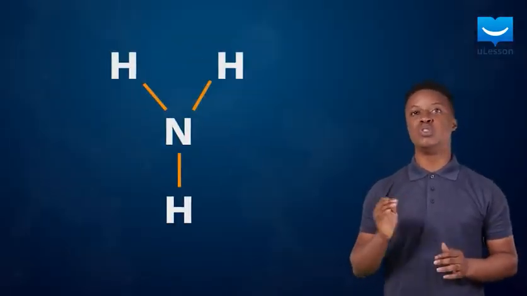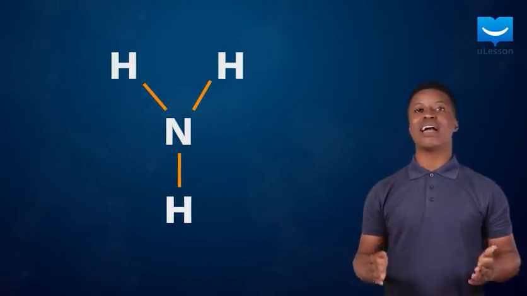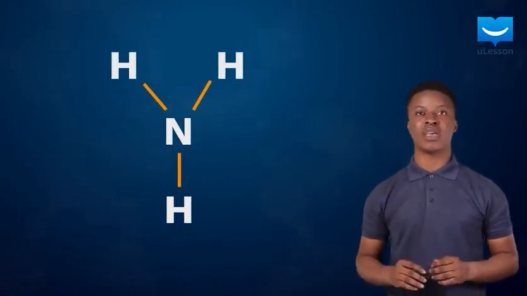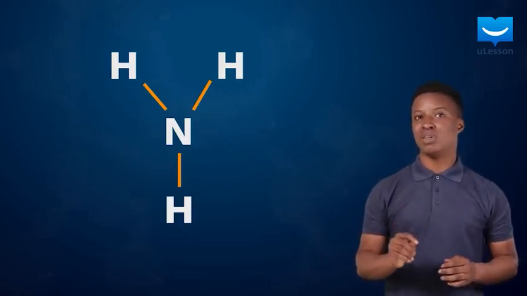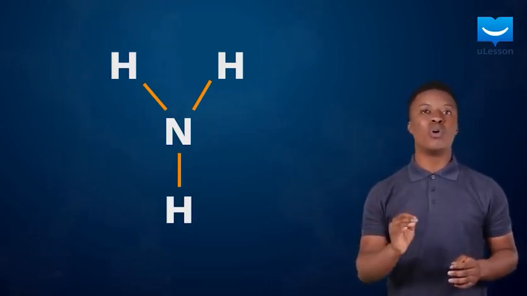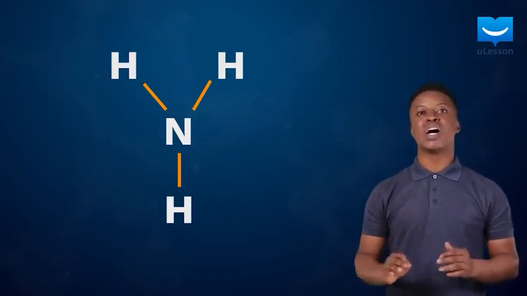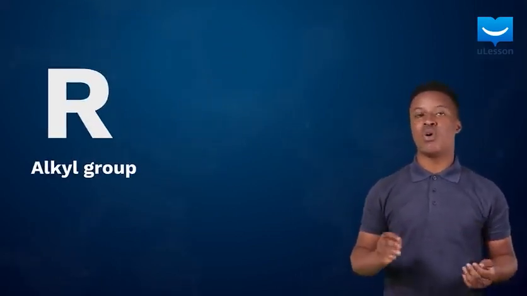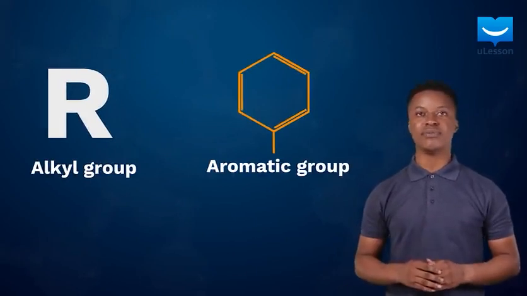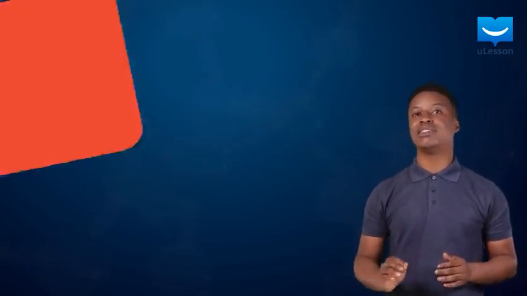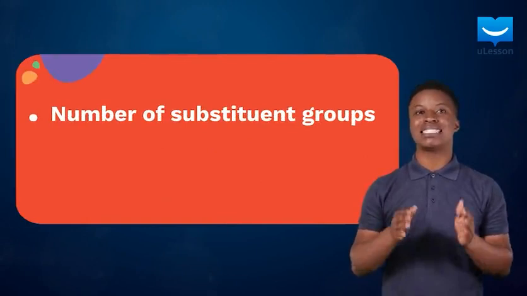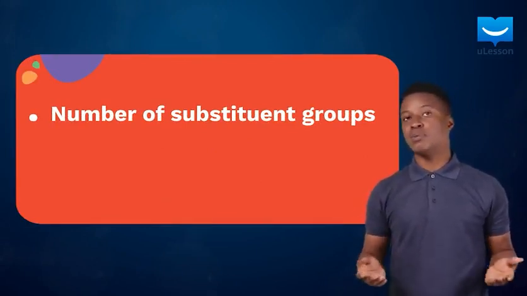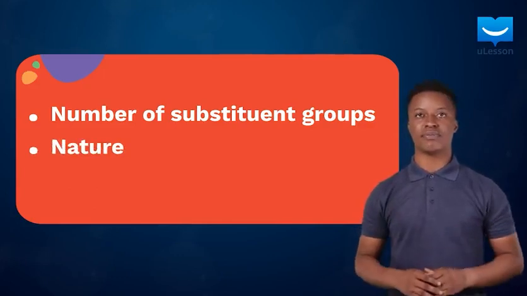Let's start by understanding what amines are in general. The term amine is used in organic chemistry to describe a group of organic compounds which are derivatives of ammonia. We call them derivatives of ammonia because they are formed when one or more of the hydrogen atoms in ammonia are replaced by a substituent group, which could be an alkyl group or an aromatic group. Amines can be classified based on the number of the substituent groups attached to the nitrogen atom in their molecules. They can also be classified based on their nature.